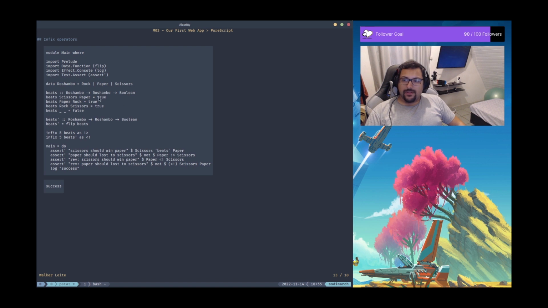So scissors, paper returns true, paper rock returns true, rock scissors returns true. So we basically build a logic to tell who is the winner. And you can ask me, but where is the draw? Because what if you have like rock and rock, scissors and scissors?